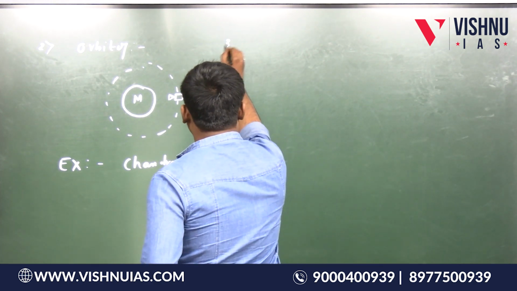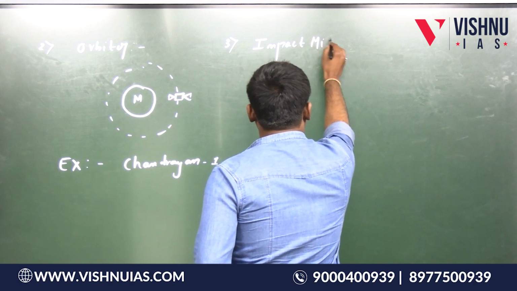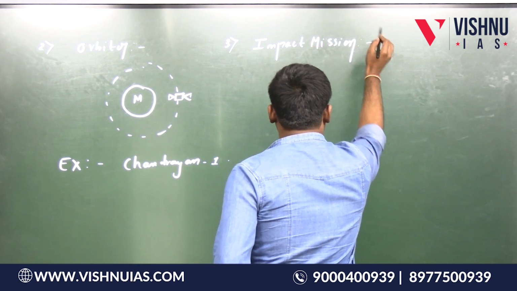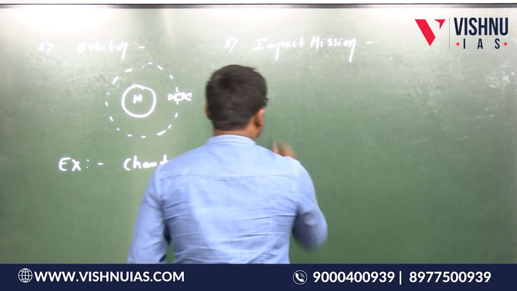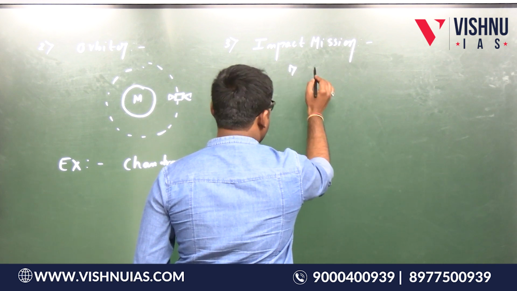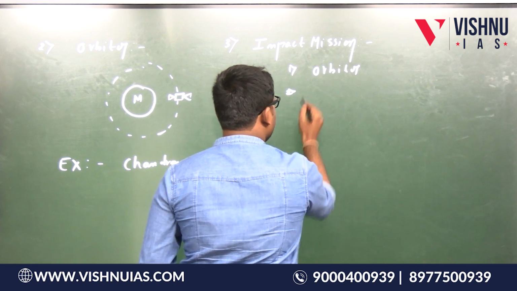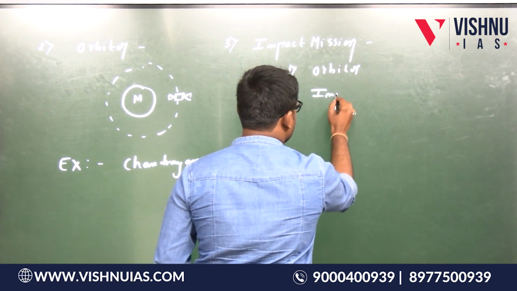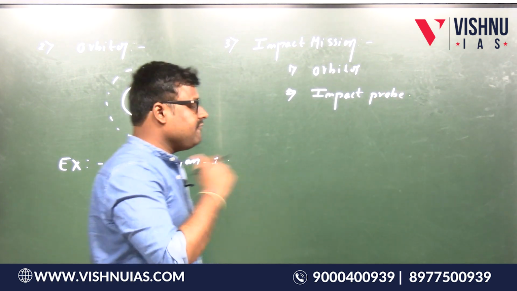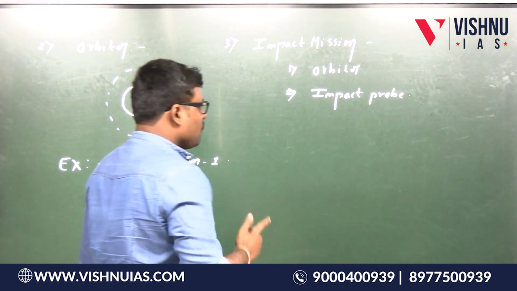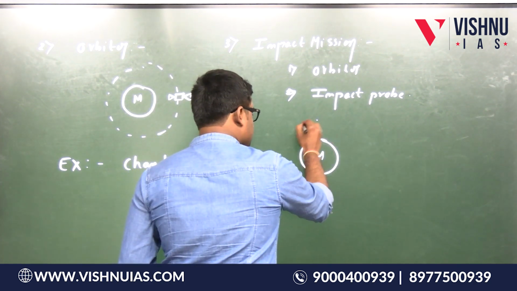It's very simple. So the second one is the impact mission. Under this impact mission, first there will be an orbiter and there will be an impact probe. Suppose this is the moon and this is the orbit.